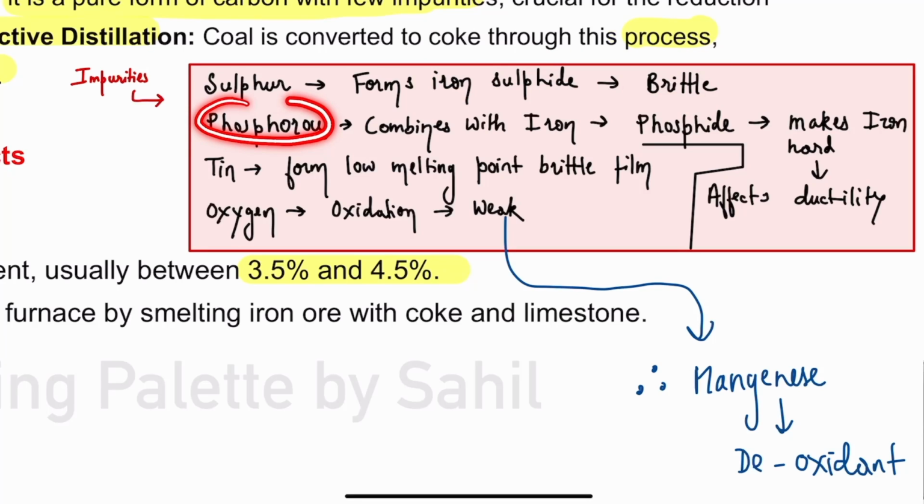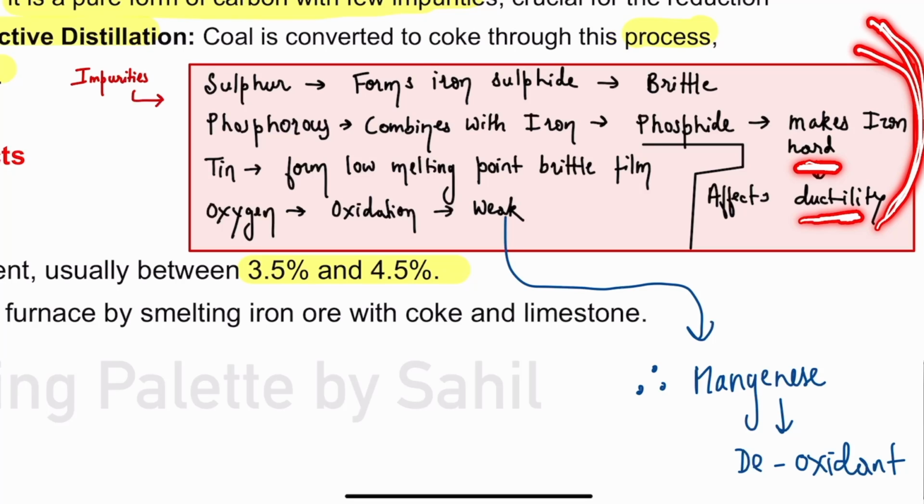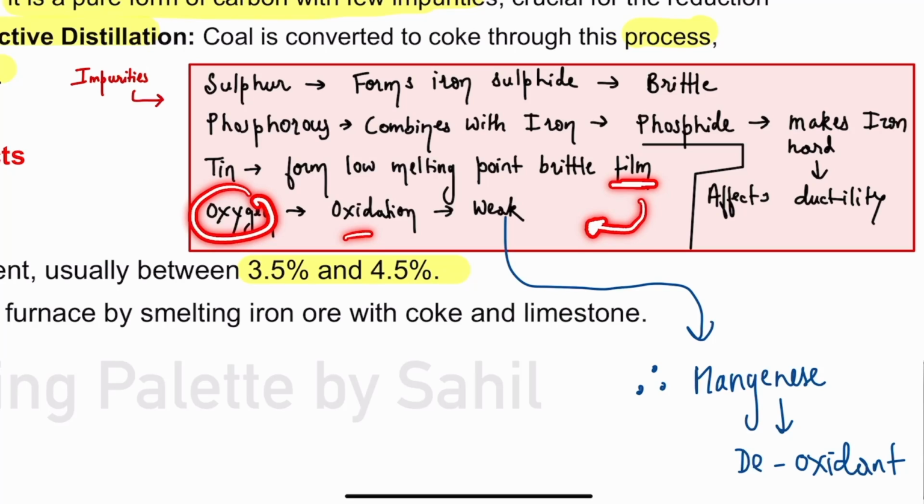Then next we have phosphorus. Phosphorus combines with iron and forms a phosphide. Now, what does this phosphide do? Phosphide makes iron exceptionally hard. But if iron becomes too hard, its ductility gets impacted. You cannot give a different shape to it. Then tin. Tin forms a kind of film, and by that film, the iron becomes brittle, and oxygen carries out oxidation and makes iron weak.